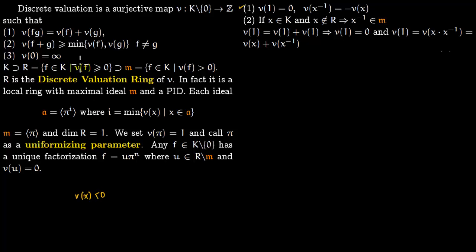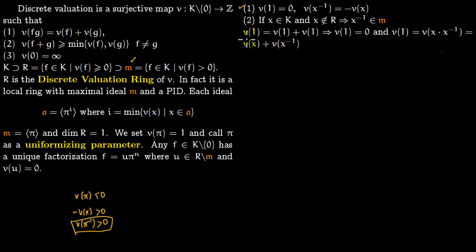It is not 0, it is less than 0 because x does not lie in R. So if it is less than 0, then minus valuation of x will be positive, and minus valuation of x is valuation of this x inverse here, so that means valuation of x inverse is positive, and these are precisely the elements which lie in the maximal ideal here. So if x lies in K and x does not lie in R, this implies this x inverse lies in M, and this is just an implication of number 1 here.